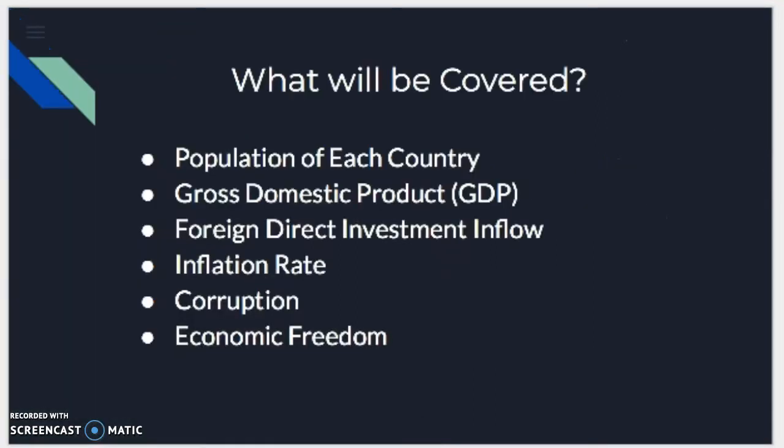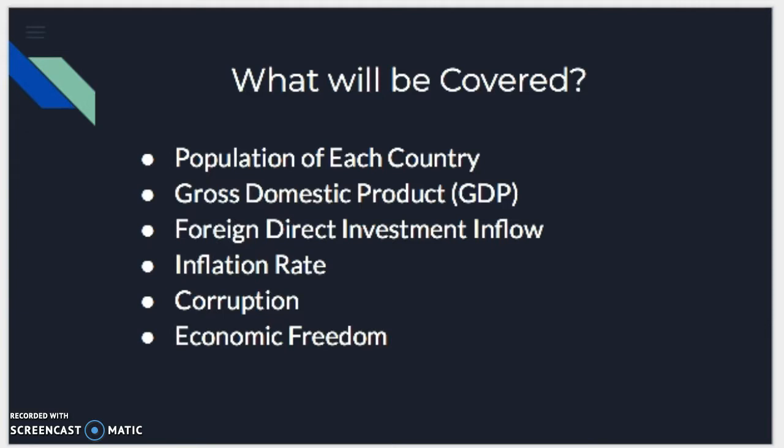Today in this presentation, we will be covering the population of the US, Russia, and Japan. We will be covering the GDP, or Gross Domestic Product, which is the total value of goods produced and services provided in a country during 1 year. We'll be covering the foreign direct investment, which is when a company or business person owns another company in a different country. In other words, this is an investment made by a company or individual in one country in the business interest of another country.